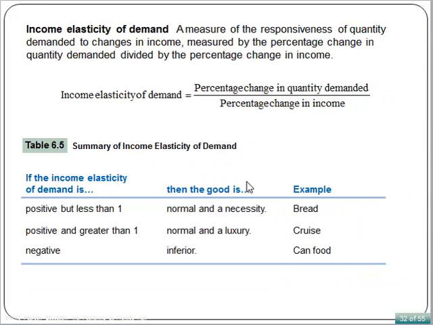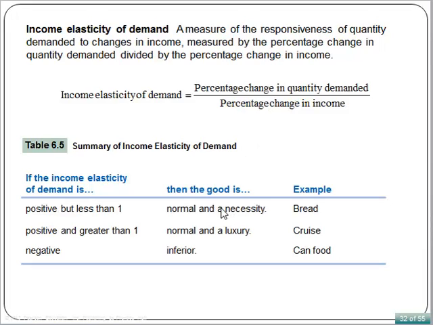Income elasticity of demand measures the responsiveness of quantity demanded to a change in income, measured by the percentage change in quantity demanded divided by the percentage change in income. As we learned in the last chapter, if quantity demanded of a good increases as income increases, then the good is a normal good. Normal goods are often further subdivided into luxuries and necessities.